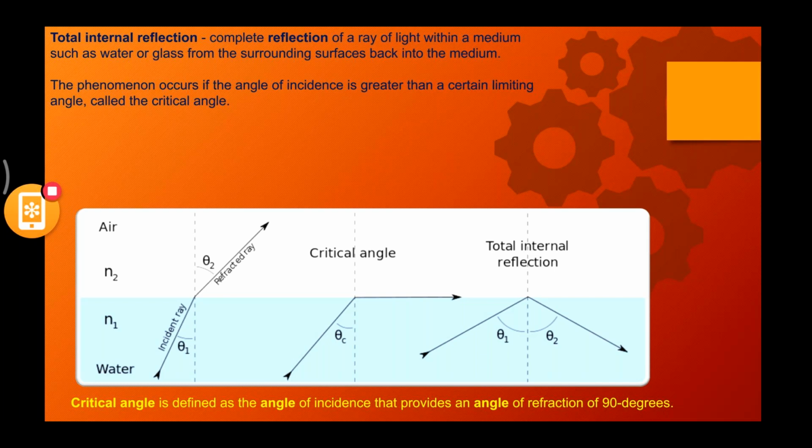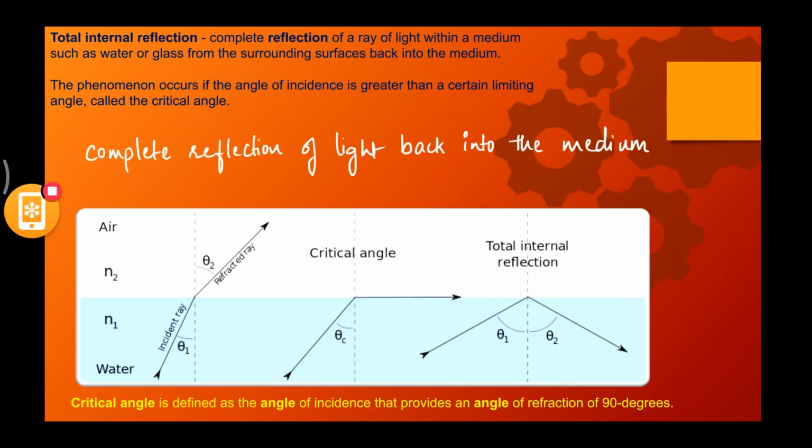All right, Vishnu, done? All right, fine. Let's move on to the next topic, that is the last topic for today. But before going on, there's one more sentence here: complete reflection of light back into the medium. So self-understood, right? The total reflection is complete reflection of light back into the medium. All right.